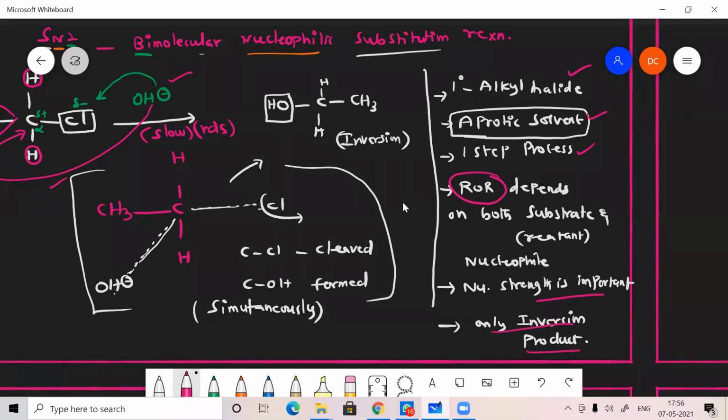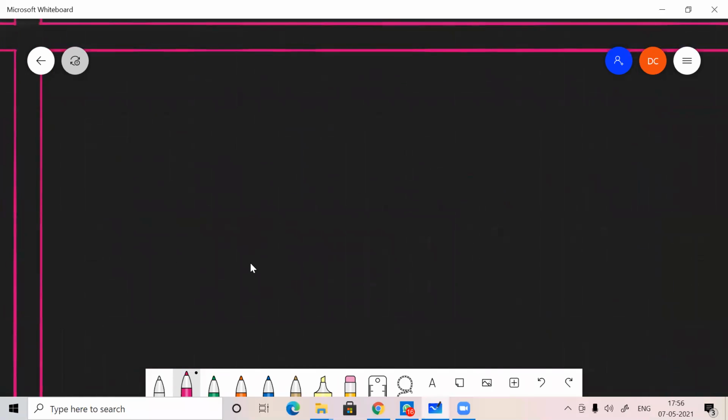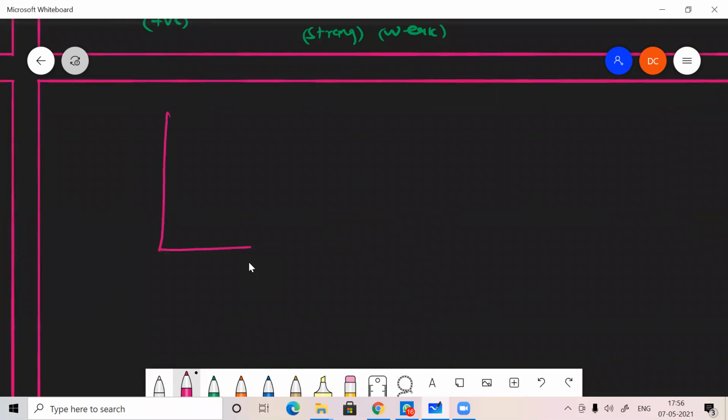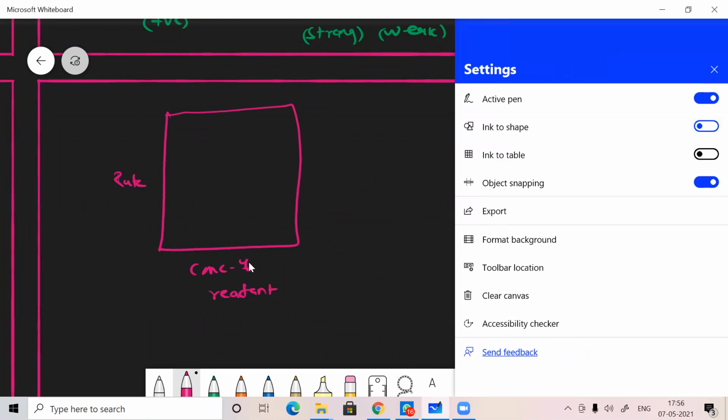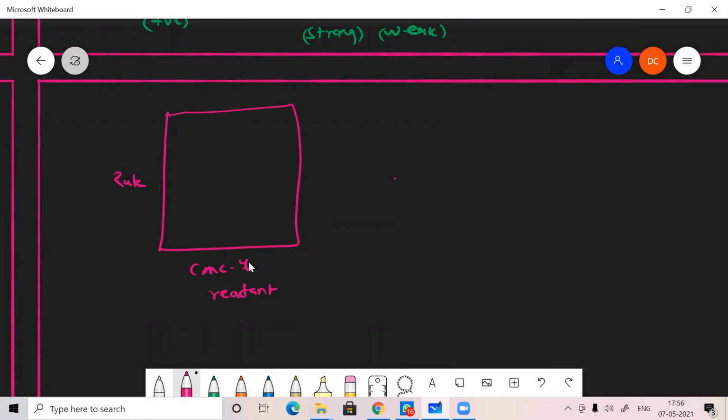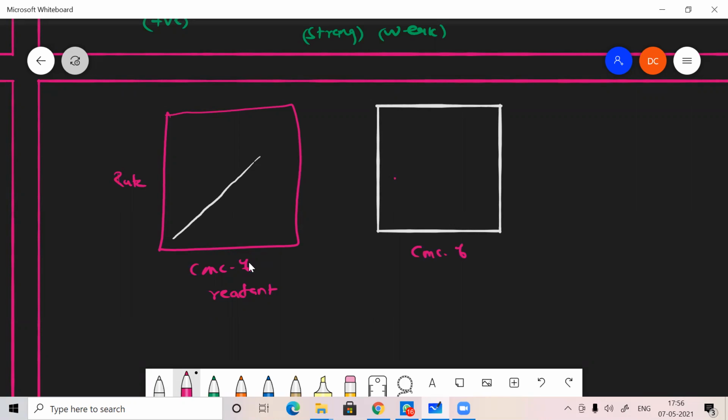So if we increase the concentration of the reactant as well as the nucleophile, the rate of reaction will increase. Here, if we plot a graph between these two things, the concentration of reactant or substrate against the rate of reaction. Once we increase the concentration of reactant, the rate of reaction will also increase.